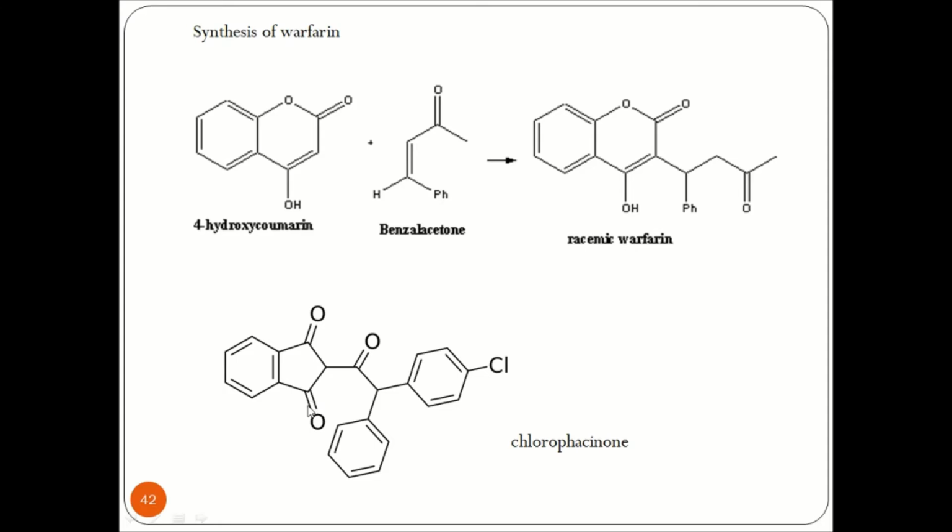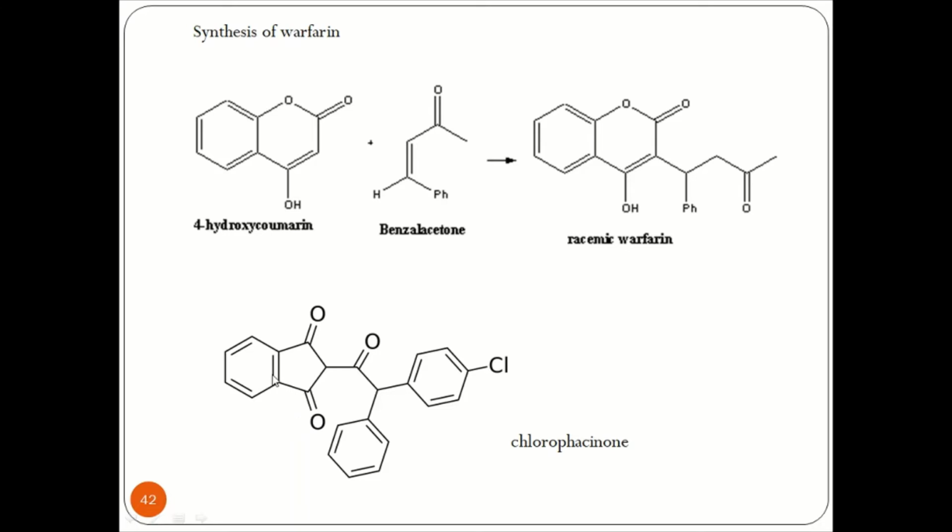Because they are present in a 5-membered ring, their wavenumber would be a bit higher. That means they might come in the range of 1730 to 35, because as we go on reducing the ring size, the carbonyl stretching frequency per centimeter would increase.